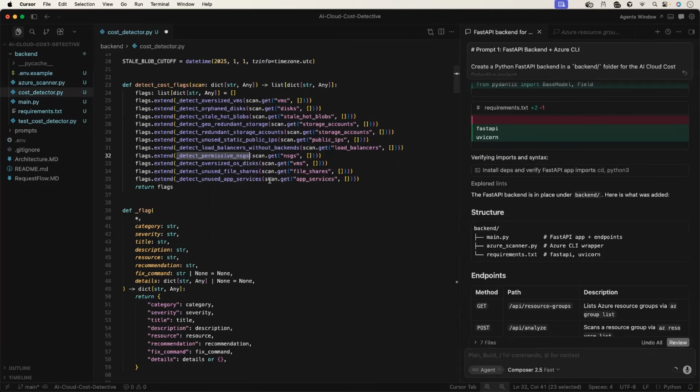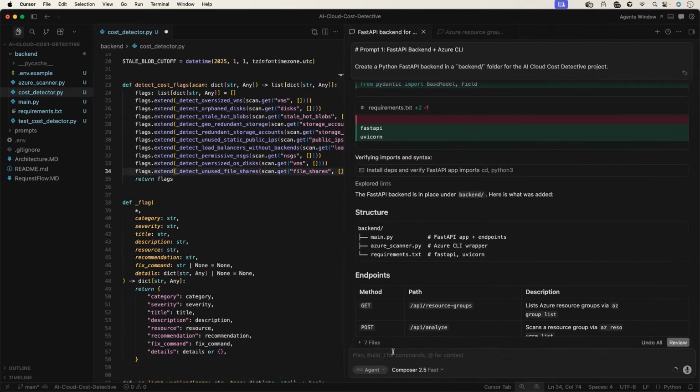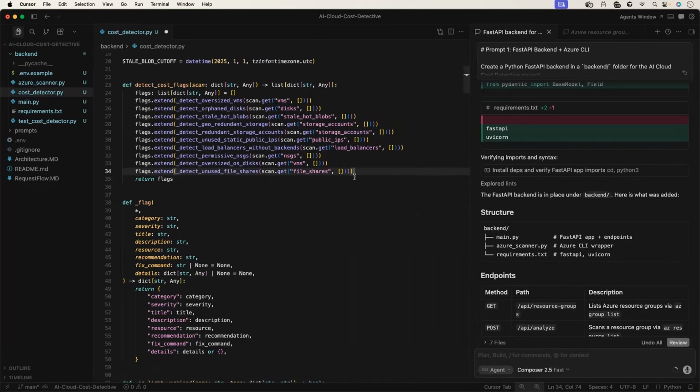Abhishek, I'm not good at Python. Then don't add this flag. Instead, just head to Cursor and add a prompt here. Enhance the agent application to also detect stale app services, or issues with the app services. Similarly, if you want to add storage accounts or anything more, you can go ahead and do it. It's that simple. And this is the flexibility I was talking about.